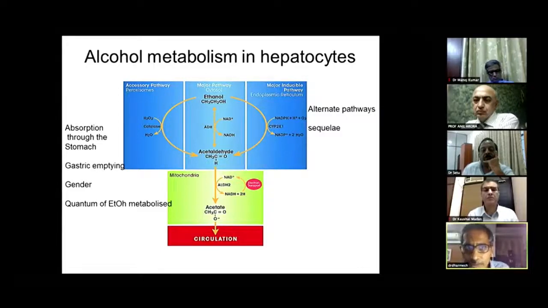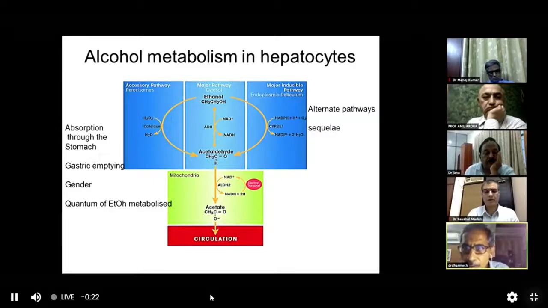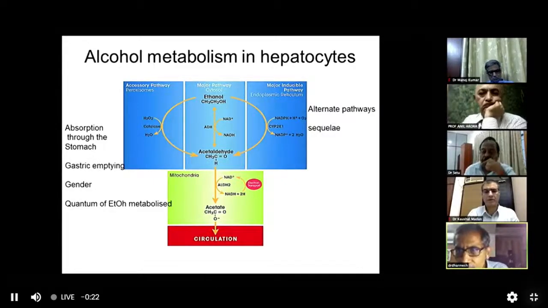Now let us go to the extreme left, which is the peroxidase pathway. Very minor pathway, accounts for less than 2% of alcohol metabolism, but mind you, it uses the enzyme catalase. Again, the product formed is the same. It is acetaldehyde, but it uses up catalase. What is catalase? That is an antioxidant mechanism that you have. So H2O2 is used up along with the ethanol to form again acetaldehyde, but you are using up a very important enzyme that you could otherwise have used for the oxidant stress.